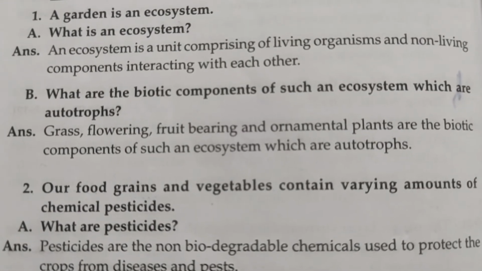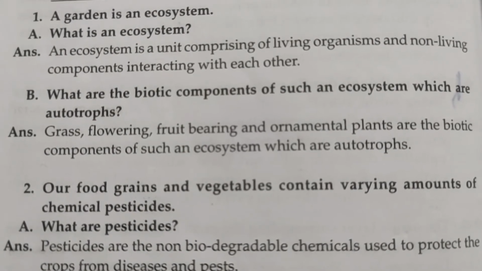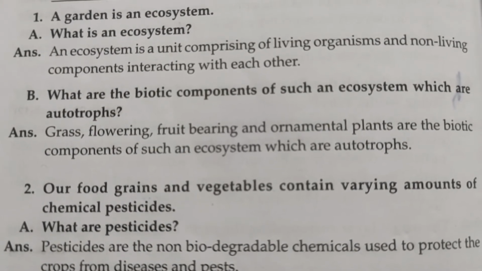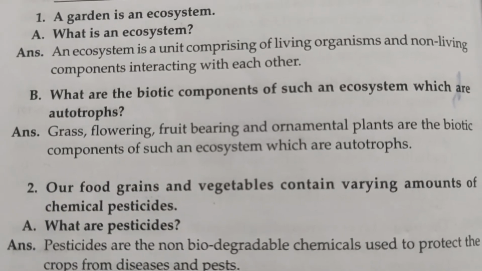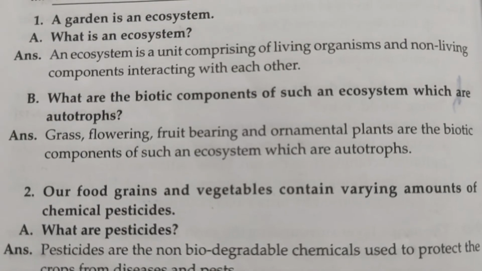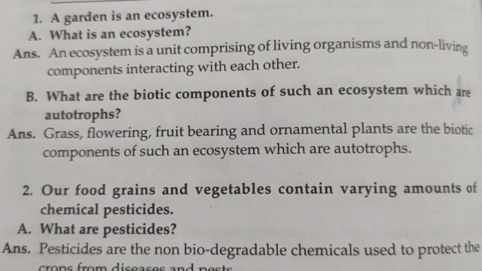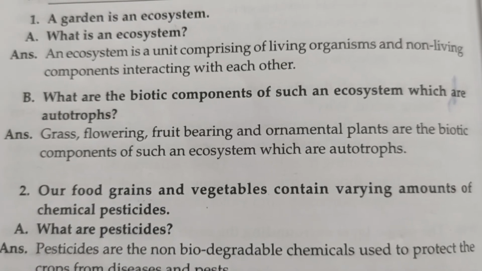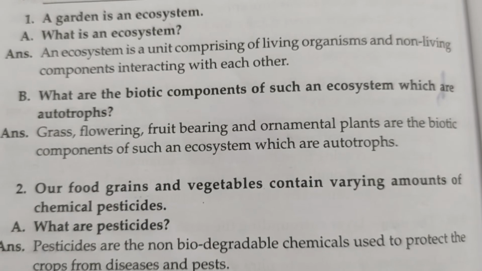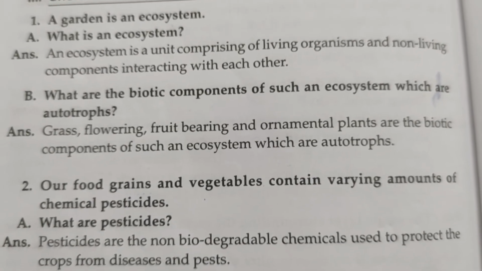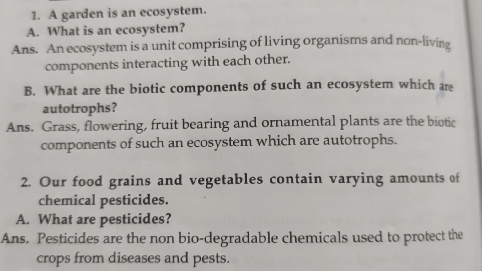A garden is an ecosystem. Question: what is an ecosystem? An ecosystem is a unit comprising living organisms and non-living components interacting with each other. What are the biotic components of such an ecosystem which are autotrophs? Grass, flowering plants, fruit bearing and ornamental plants are the biotic components of such an ecosystem which are autotrophs.